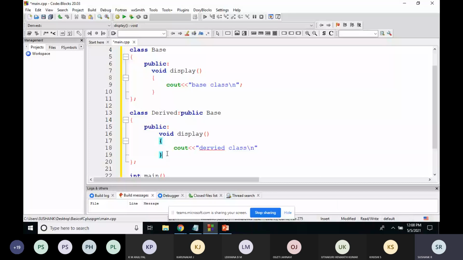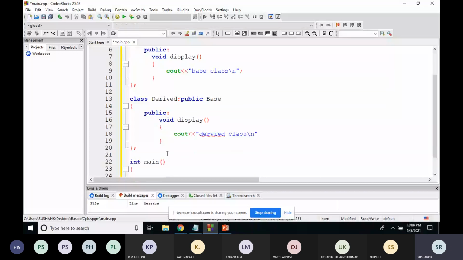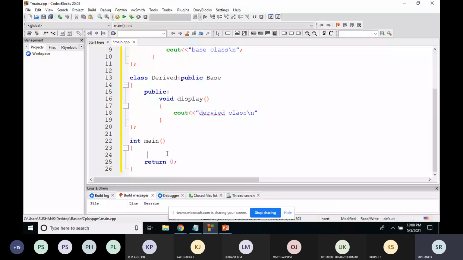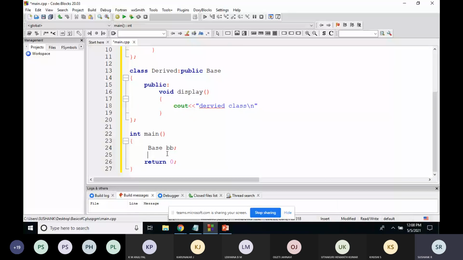Now, first I'll create an object of base class, Base, which I'll take as bb, and call bb.display.